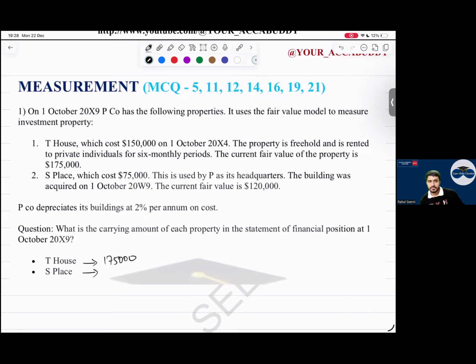Sir, 1,20,000 only, sir. This one, S place? 1,35,588. First say me T house, T house. Okay, others.